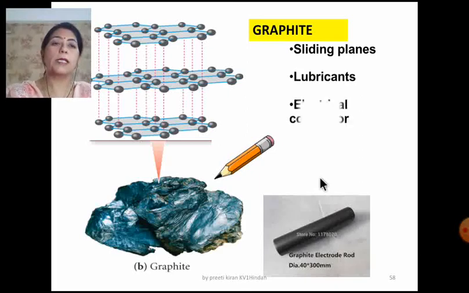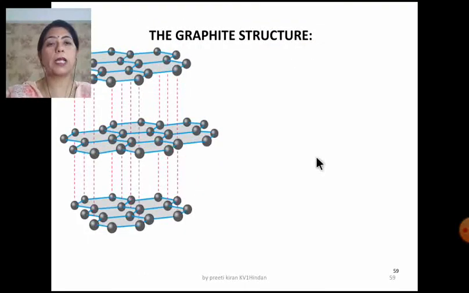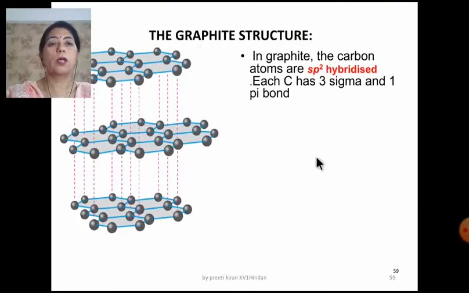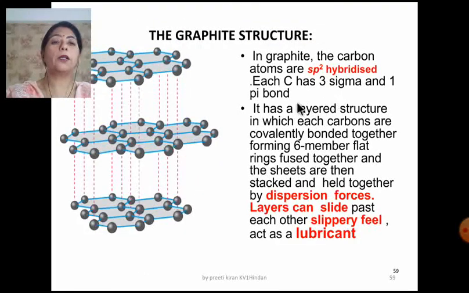Sliding planes, and that is why graphite is used as a lubricant, and it is an electrical conductor. That is why we use the graphite electrode. This is the internal structure of graphite in detail.